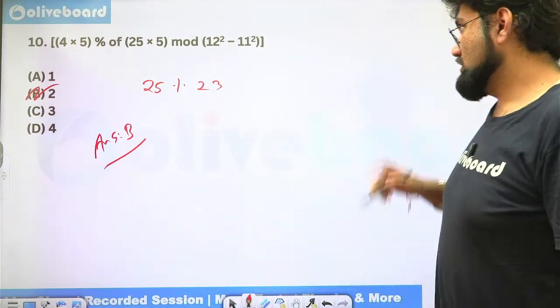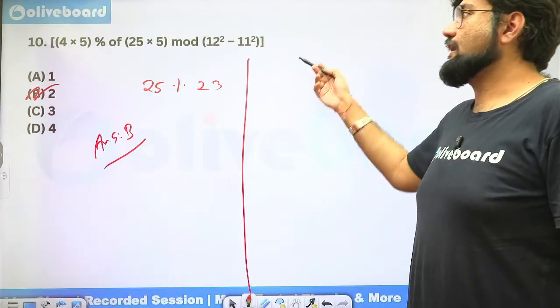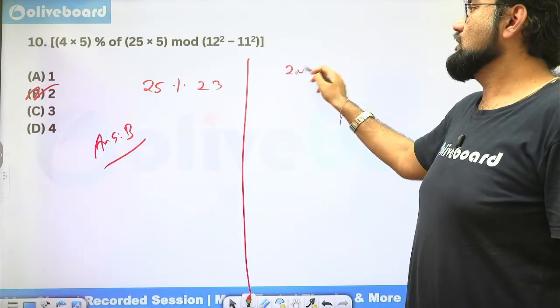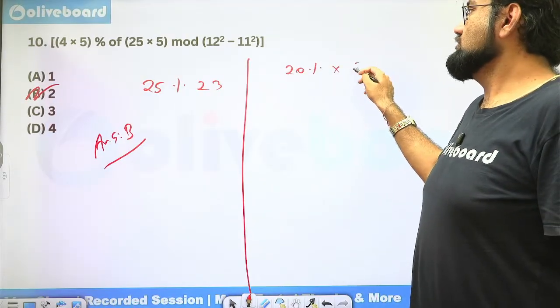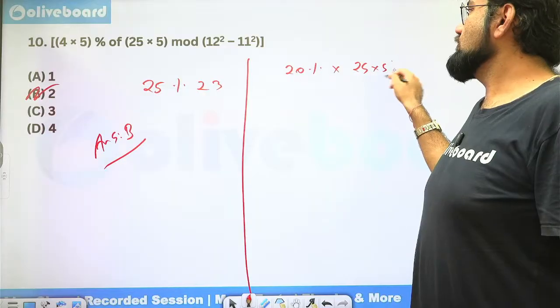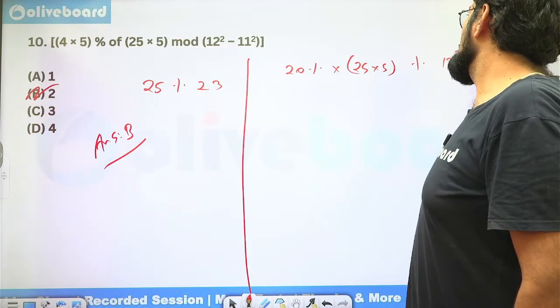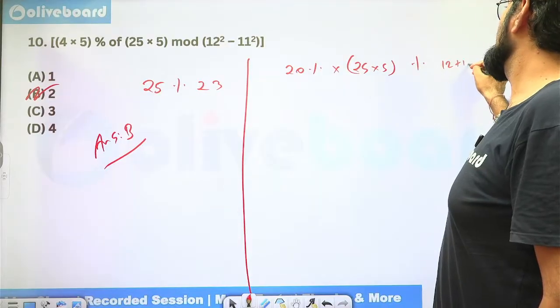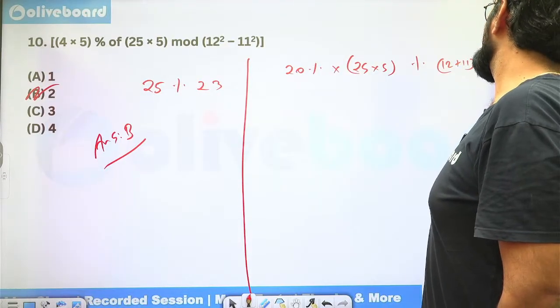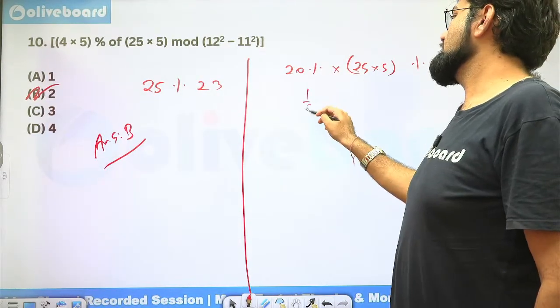Okay. So for the sake of it, if you want me to solve it, I'll write it down for the PDF students. 20%, 25 into 5 mod 12 square minus 11 square. So we can do this as 12 plus 11, 12 minus 11. So this is 20% is 1 by 5.